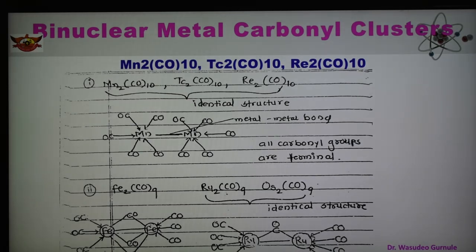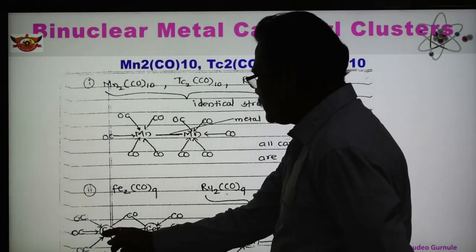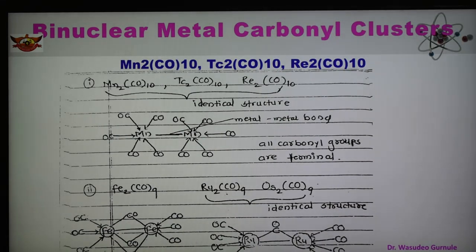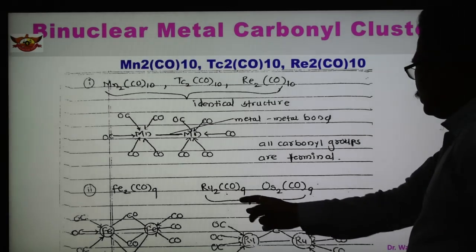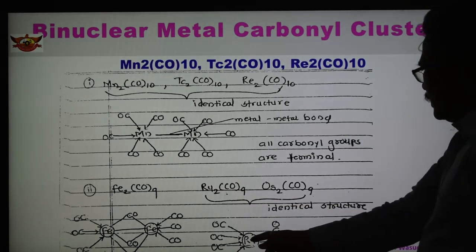So Fe2(CO)9 is a metal carbonyl cluster, and this is the structure. Two metals are there and 9 carbonyls, out of which 3 are bridging carbonyls and 6 are terminal carbonyls.